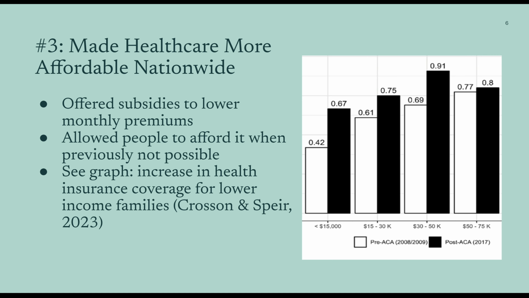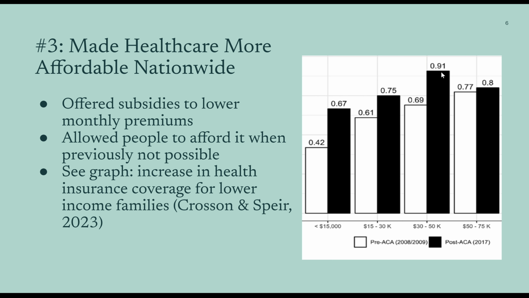According to survey findings from economists Crossan and Spear, 2023, there's a consistent increase in health insurance coverage post-ACA implementation among lower-income households, which can be seen on this graph. From this graph, we can see that for families making between $30,000 and $50,000, the percentage of those with coverage increased from 69% to a whopping 91% due to the implementation of Obamacare.